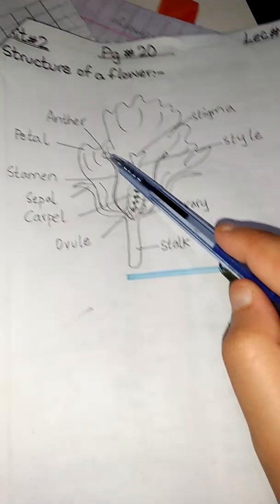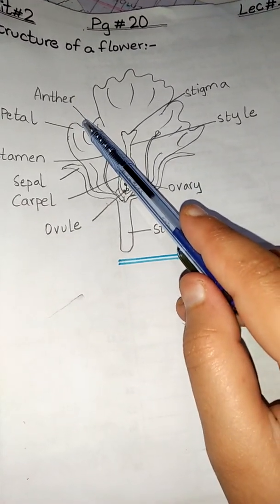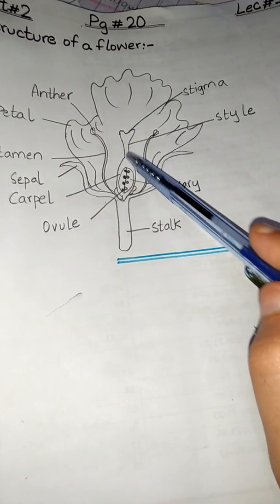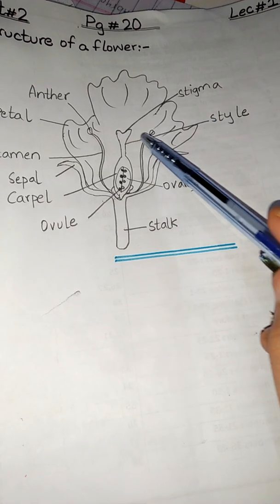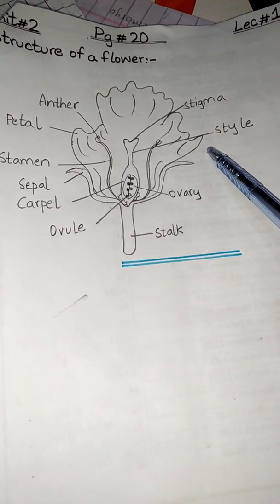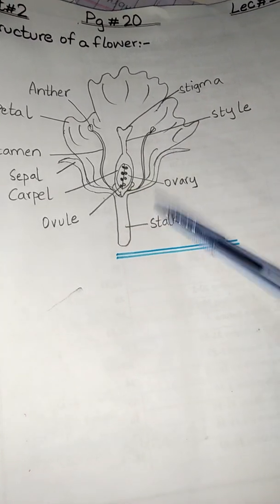At the tip of the filament, there is an anther which contains yellow powder called pollen grains. In the center of the flower, there is the carpel which has a sticky tip called the stigma, the neck is called style, and the lower part is called the ovary, which contains ovules which contain the female cells.